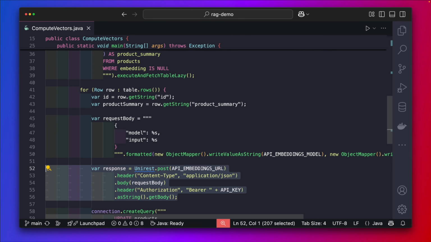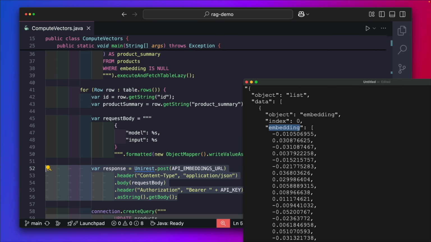I know this is more complexity. It could be made much easier with, for example, Spring Boot, but I want to show you each step. Just keep that in mind. Here, the only important thing is that we are calling the REST endpoint for the embeddings. We're sending the request body and the API key. Basically, OpenAI returns this. The foundation model returns a JSON object, so we need to navigate through it and get the embedding attribute, which you can see is an array of numbers. That's our embedding. We got it.